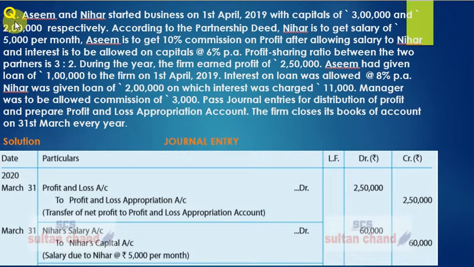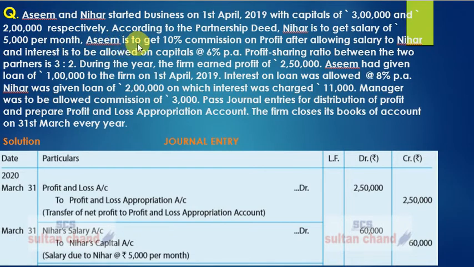The question says, Asim and Nihar started business on 1st April 2019 with capital of rupees 3 lakh and rupees 2 lakh respectively. According to the partnership deed, Nihar is to get a salary of rupees 5,000 per month.